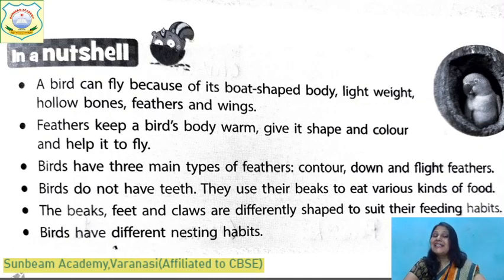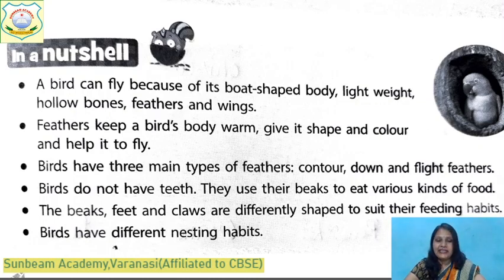Some birds like the tailor bird and weaver bird make their special type of nest, and the woodpecker also, by using their beak. It means the beak is a very useful part of the bird's body. They eat food, they crush and crack the nuts, and they make their nest also. What is a nest? A nest is the bird's home where the bird lives with its young ones.